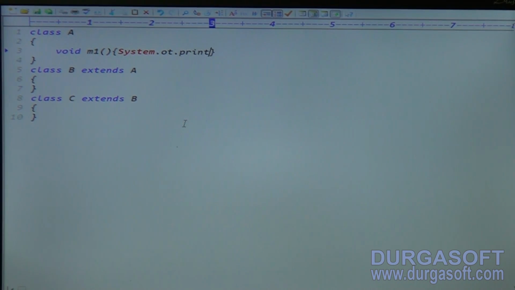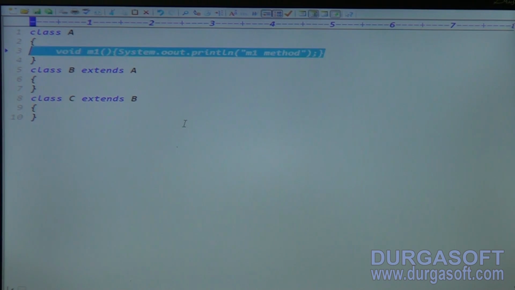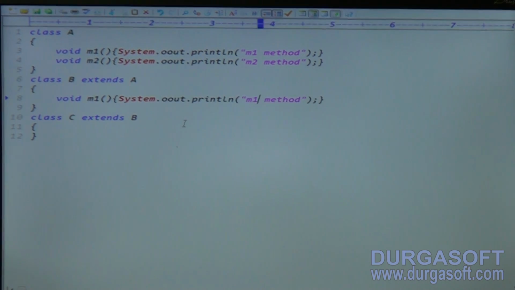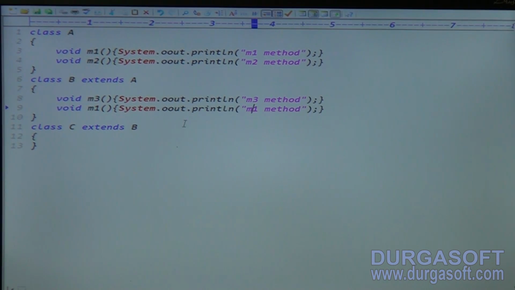Not a great example, I am just writing System.out.println: this is my m1 method. In the same way, class A contains two methods: this is my m2 method. Class B contains the m3 method and the m4 method: this is my m3 method, this is my m4 method.